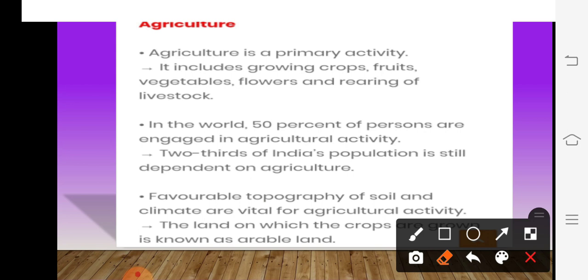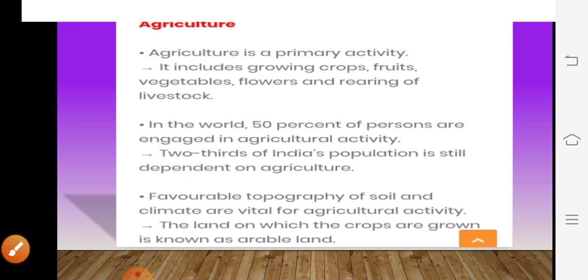For agricultural purposes, some important factors are also required. Favorable topography is required, means fertile land is required, and soil must be fertile. Climate also plays a very important role for agricultural activities.